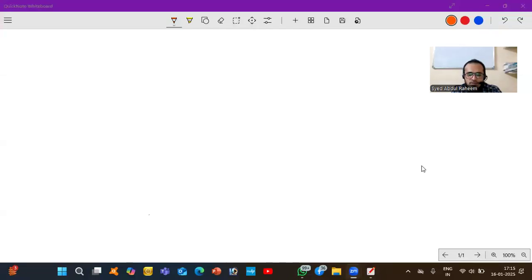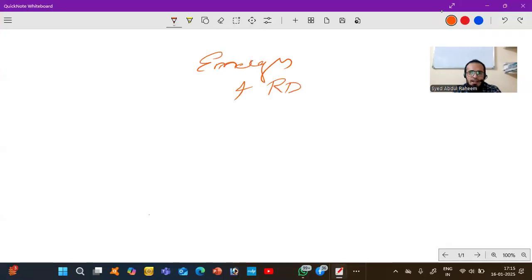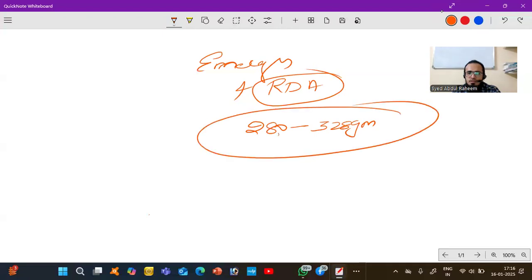So in the previous class, we discussed RDA and what energy is. Energy and RDA, recommended daily allowance. It is very, very important. We know that the minimum quantity of carbohydrates required by the body is 280 grams to 328 grams. This is the minimum amount of carbohydrate required.